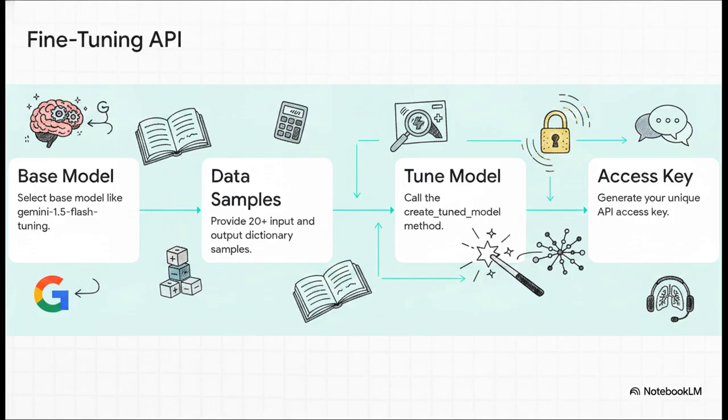That's it. It generates a unique, fine-tuned model access key for you. You can train it to increment numbers, read specific types of medical scans, or even adopt a hyper-specific customer service persona. This is exactly how you build those vertical agents Andrew Ng was talking about.